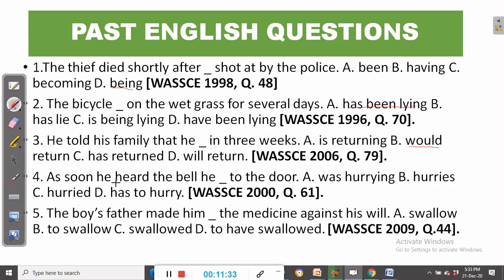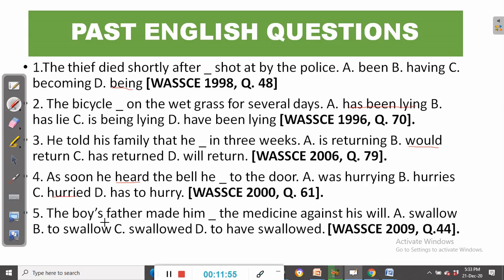As soon as he heard is past tense. So a past tense in the subordinate clause requires also a past tense in the main clause. So as soon as he heard, he hurried. All right. So the option is C.